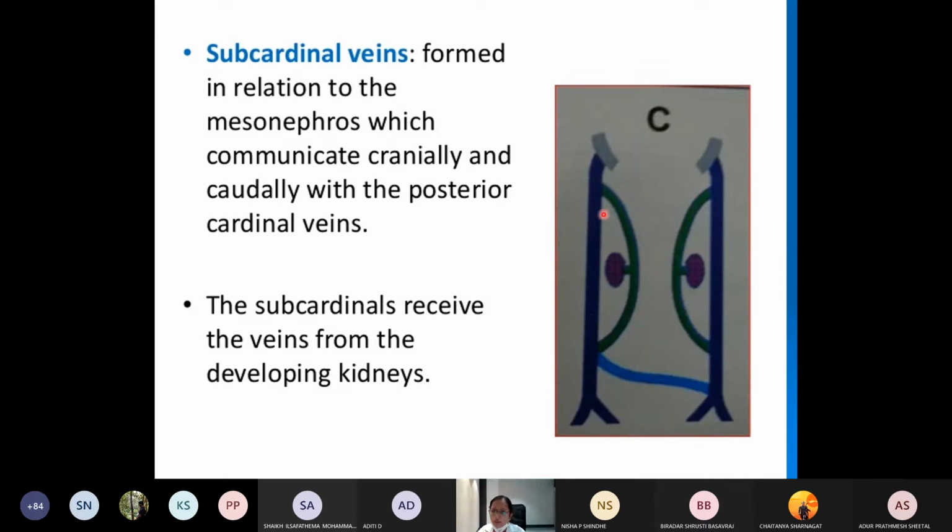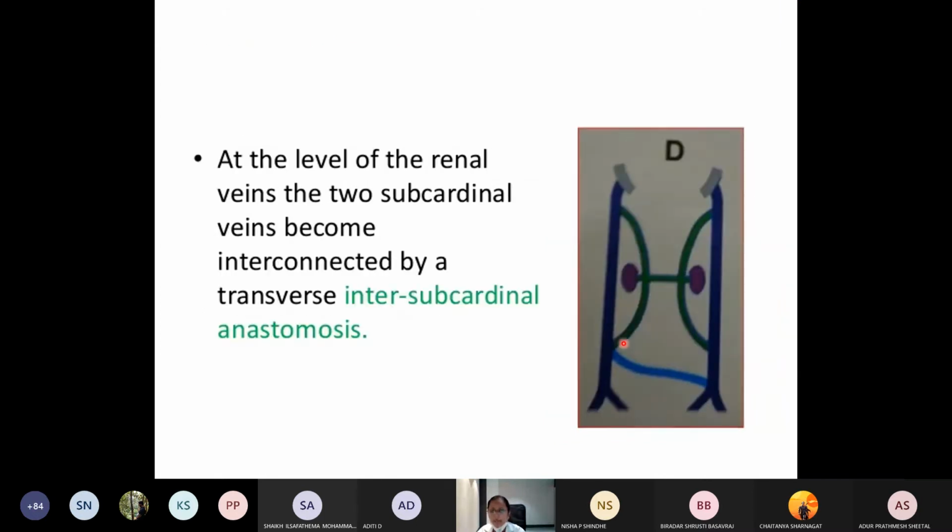This is the posterior cardinal vein. These are the subcardinal veins, which will be developing here in the mesonephros. They will be receiving the blood from the developing kidneys. Then at the level of the renal veins, these two subcardinal veins will also communicate with each other via the intersubcardinal anastomosis. This is the transverse anastomosis in front of the aorta. This is called the intersubcardinal anastomosis.